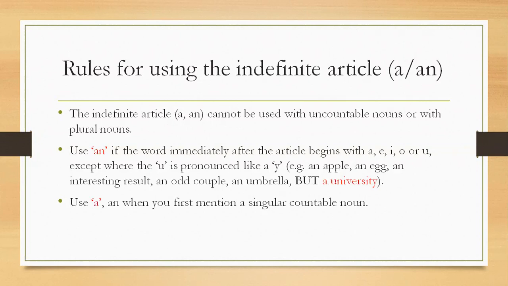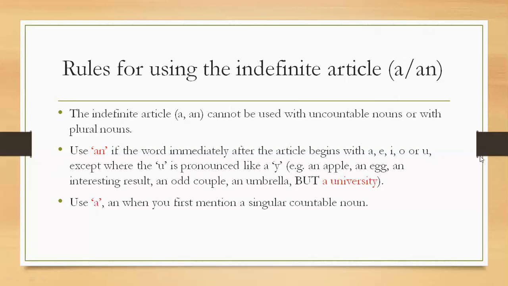As we know, a, e, i, o, u are the vowels of the English alphabet and the remaining 21 are the consonants. In the case of consonant sounds, we use the indefinite article a. However, in the case of vowel sounds, we use the indefinite article an. This is what you need to remember. And for exceptions like university, you need to know the proper pronunciation of a word in order to place an article before a noun.